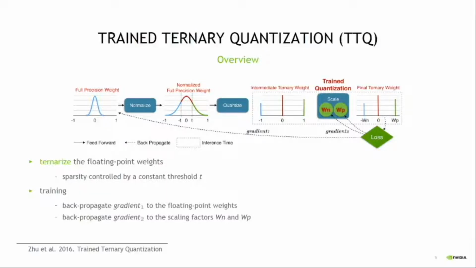Negative values smaller than minus t are set to another negative value, and values in between are set to 0. The positive and negative values are referred to as scales, and these scales are learned during training. Hence, we ternarize the floating point weights by applying this threshold t, and then we train by backpropagating gradient 1 to the floating point weights and gradient 2 to the scaling factors, which are referred to as Wn and Wp in the figure.